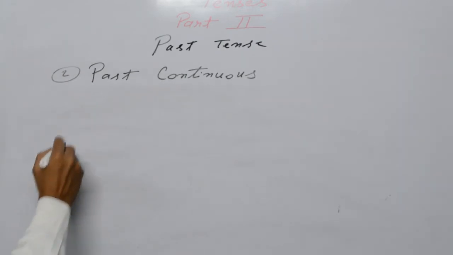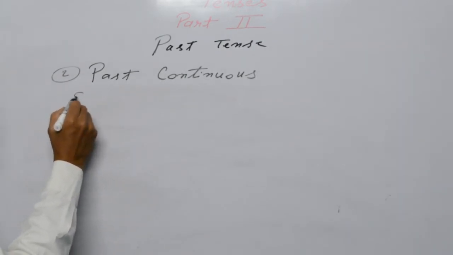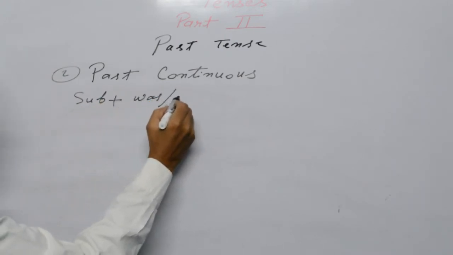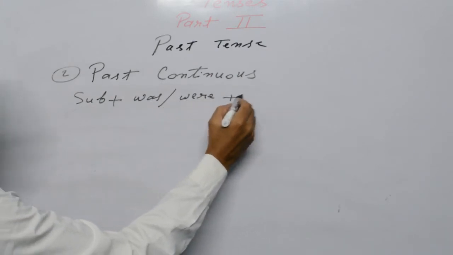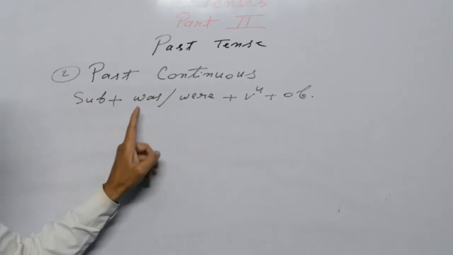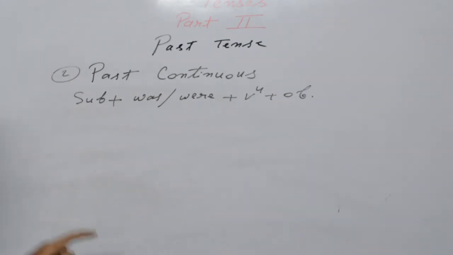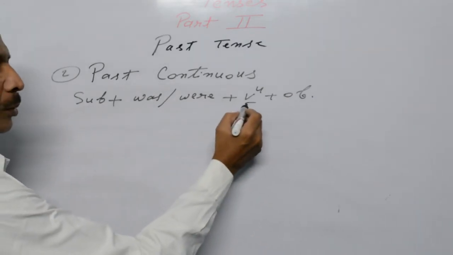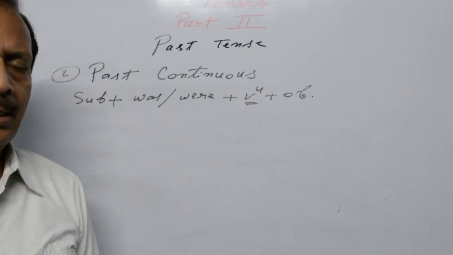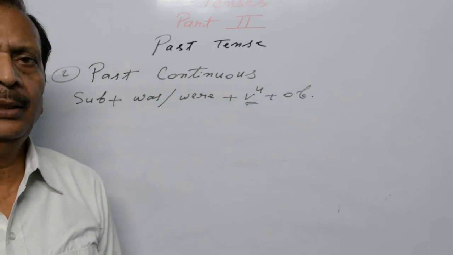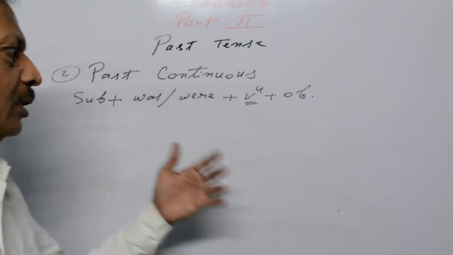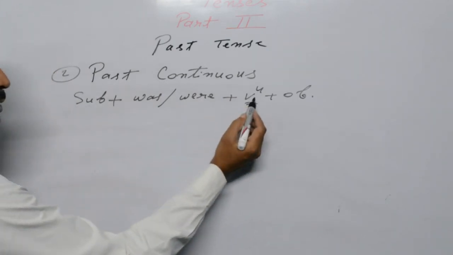Construction for past continuous: subject plus was/were plus V4 plus object. Remember, you have to use the fourth form of verb. Fourth form of verb, it contains ing. Reading, playing, going, coming, watching, feeling, running, many verbs there are. It contains ing. V4 means ing.